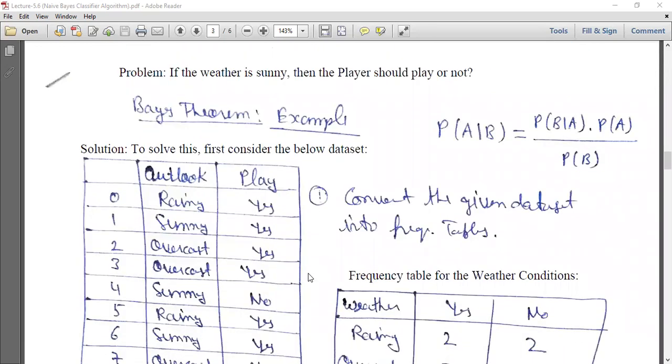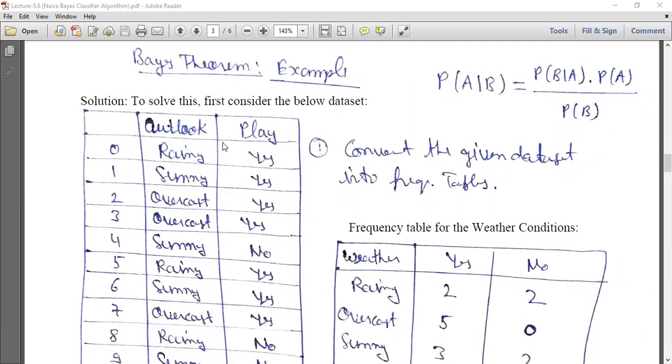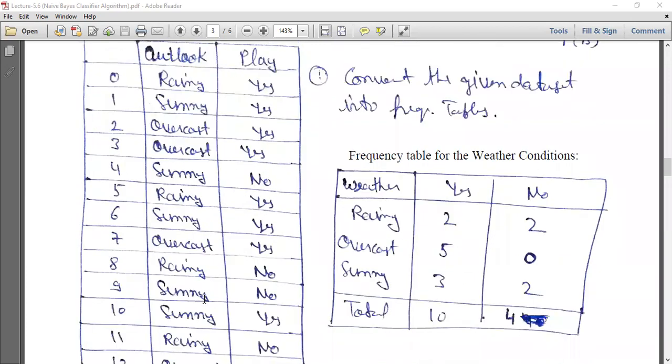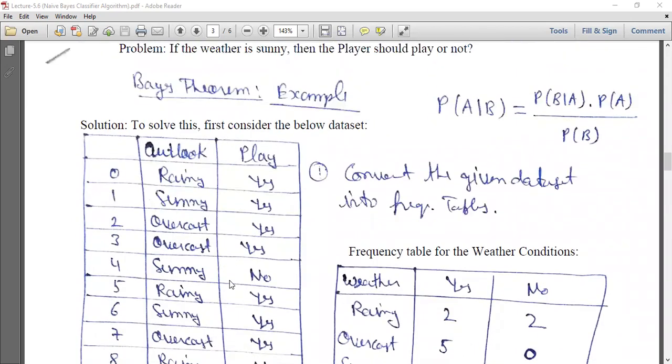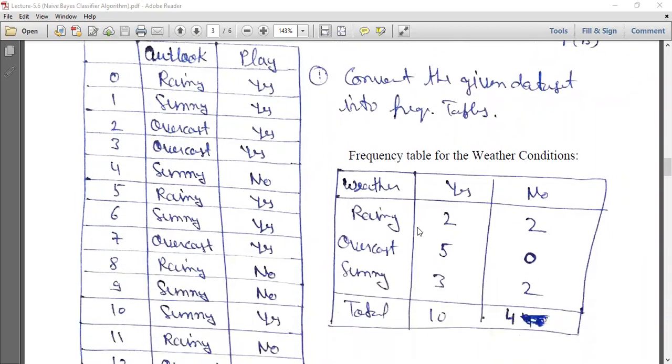So this is the example: if the weather is sunny, then should the player play or not? These are the data sets. See the outlook and play columns: rainy, yes; sunny, yes; overcast, yes. So these are the 14 data points. First, convert the given data set into a frequency table. Weather, yes or no. Rainy, yes 2, no 2. Overcast, yes 5, no 0. Sunny, yes 3 and no 2. So the total is 10 and this is 4.